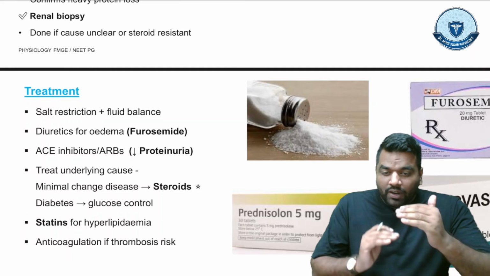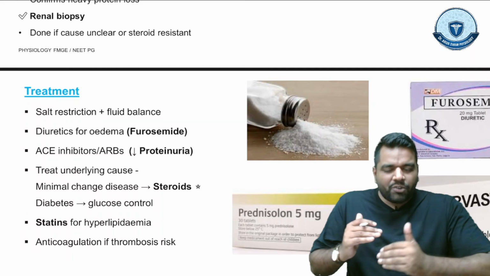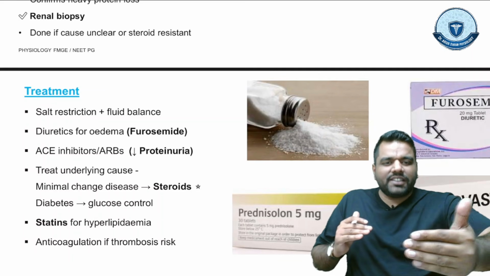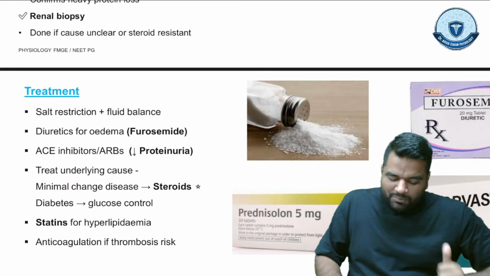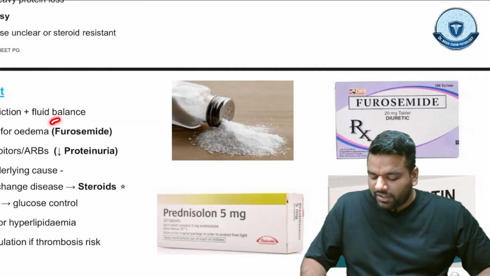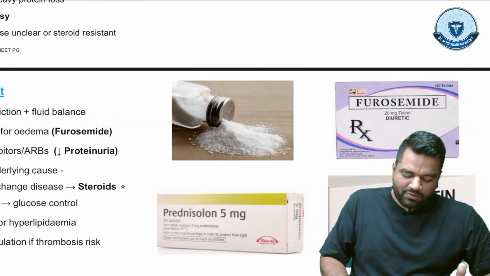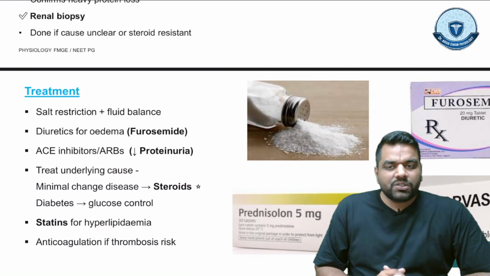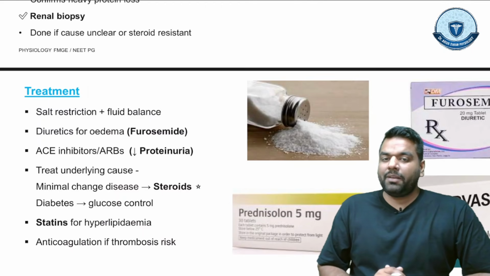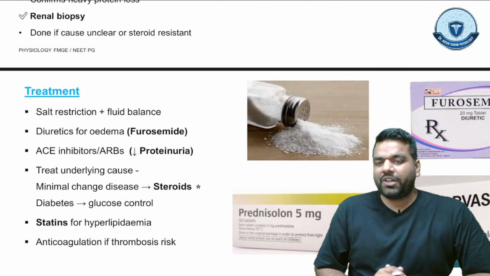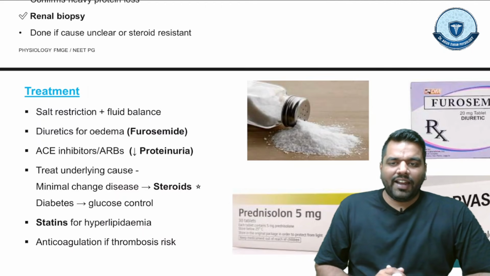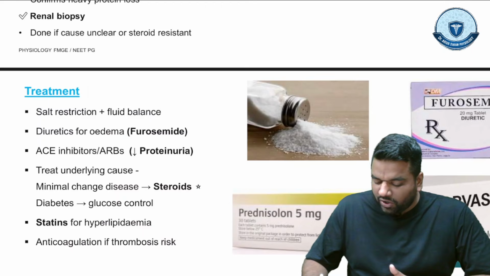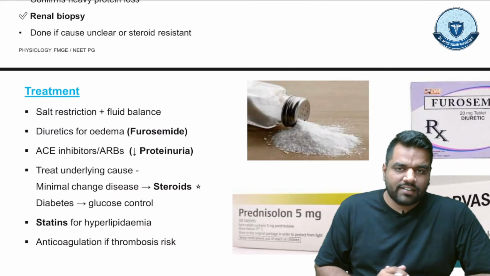Number 2, the extra water in the body, you have to remove this water. For removing this water, you have to give a diuretic, and the most common diuretic is furosemide, right? Furosemide, so this will be given to lose the water. And also you will give the ACE inhibitor, right, to decrease the proteinuria. ACE inhibitors. And now identify the cause and try to treat the underlying cause.